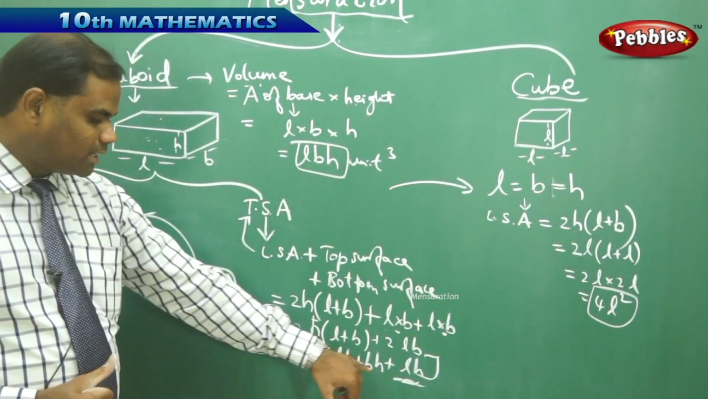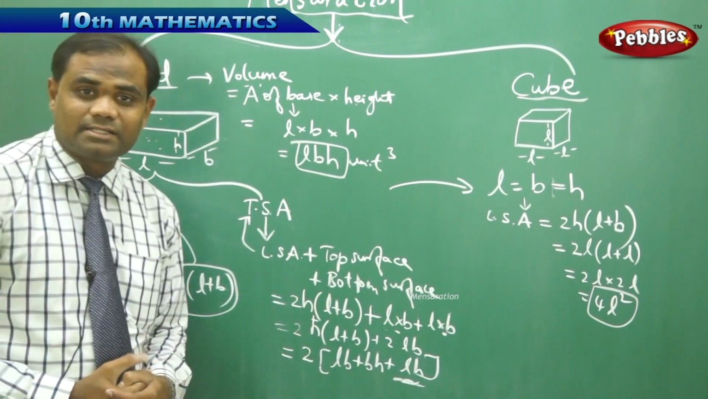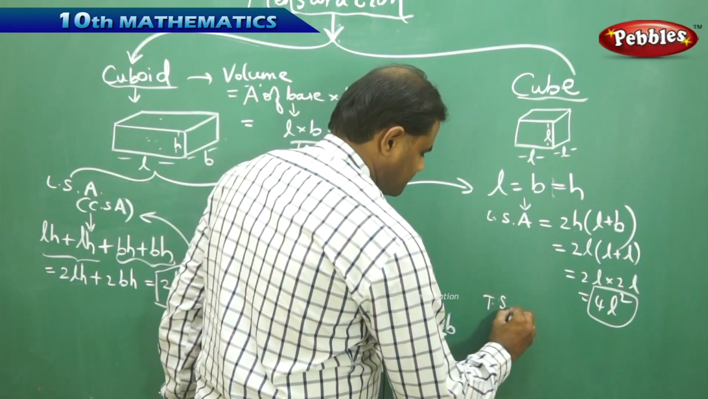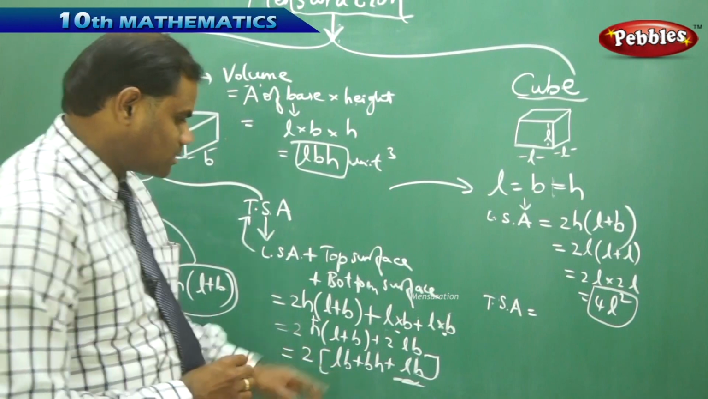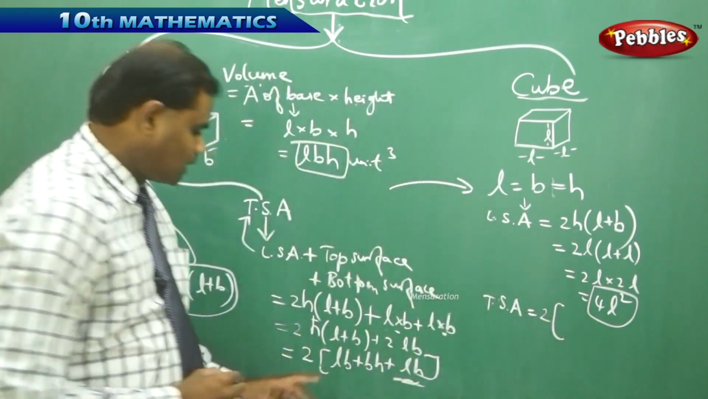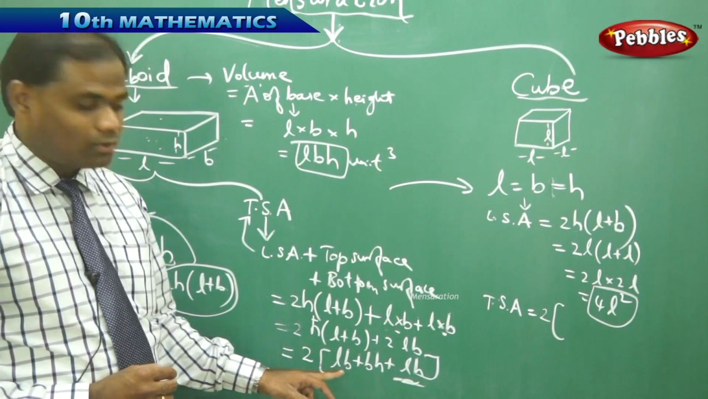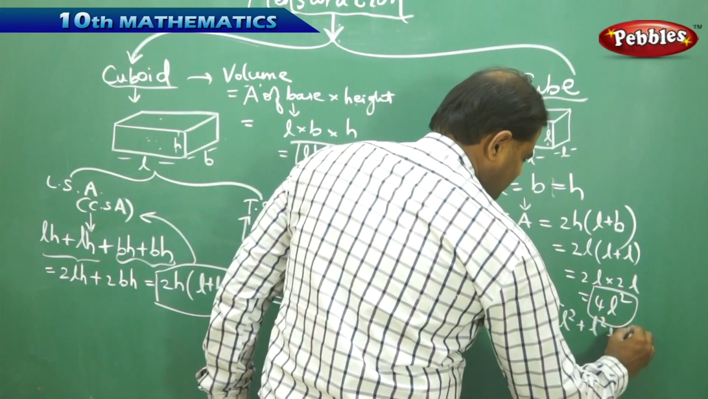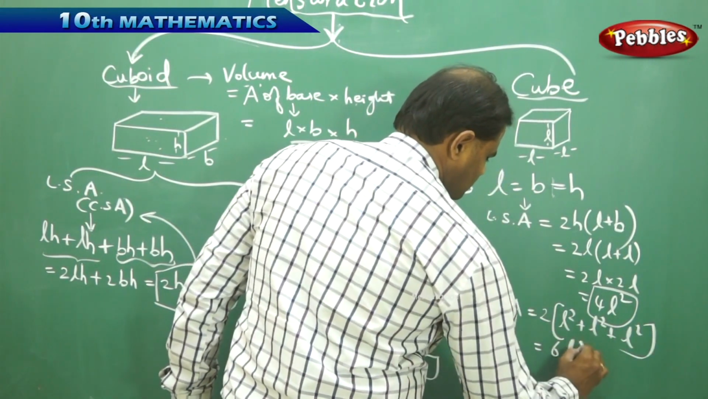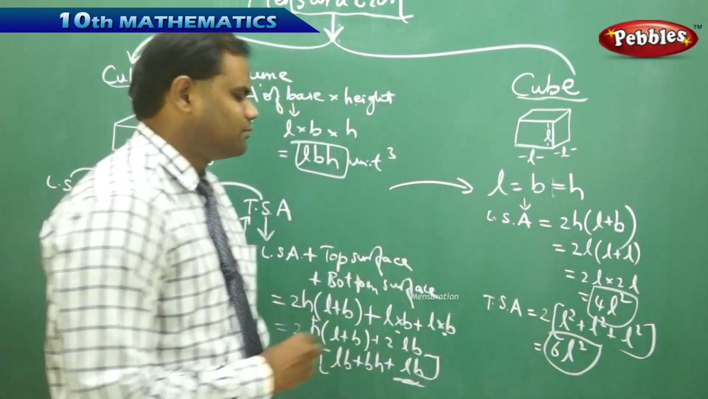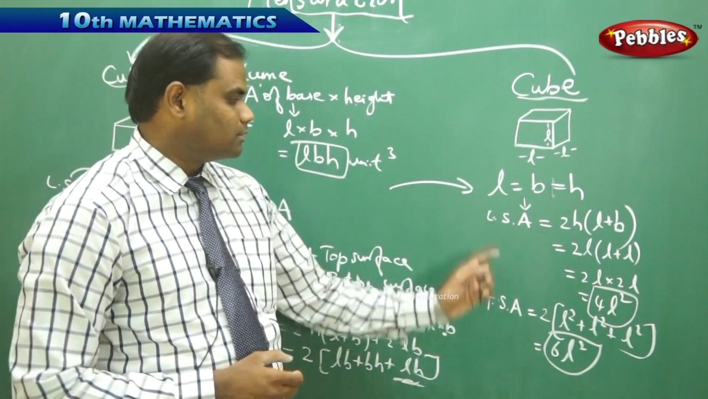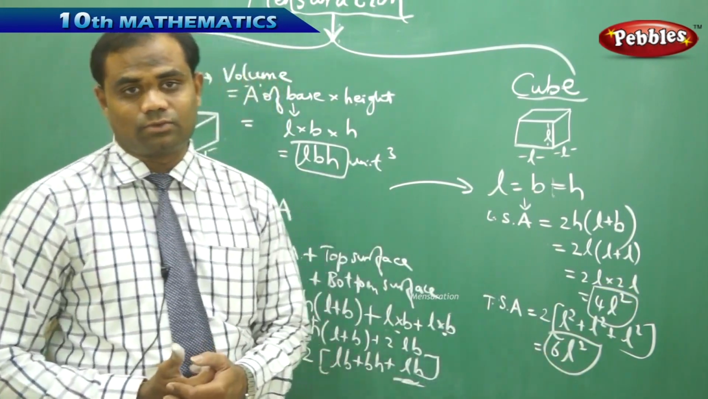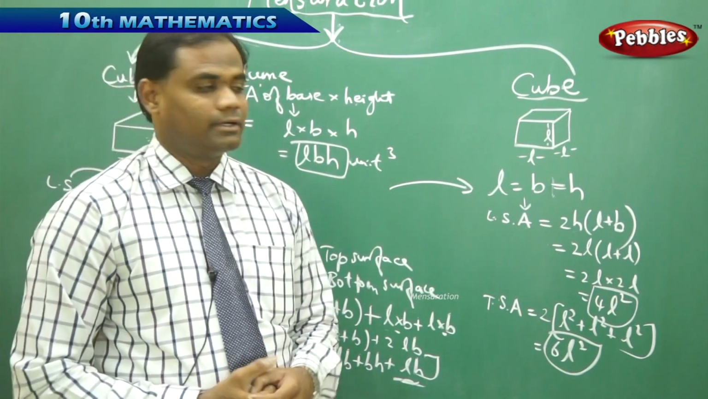Similarly, when I substitute B and H as L in the total surface area, let's see how I get a cube's total surface area. So TSA is 2 times (L into B, which is L square), because I already have B equal to L. So I get L square plus L square plus L square, that is 3 times 2, which is 6L square. Therefore, the lateral surface area is 4L square and the total surface area is 6L square.